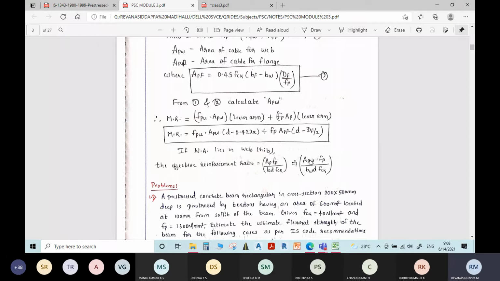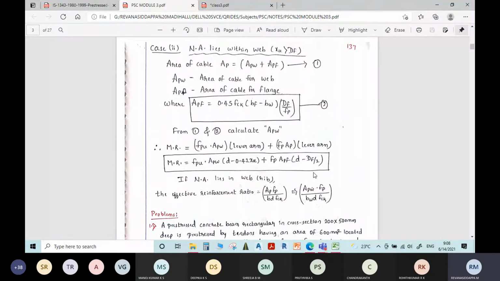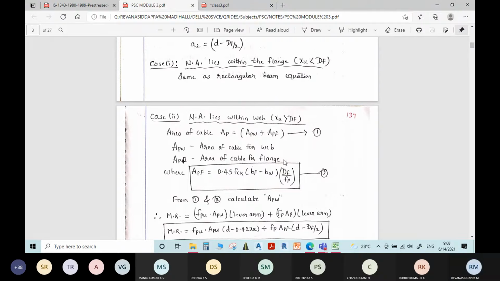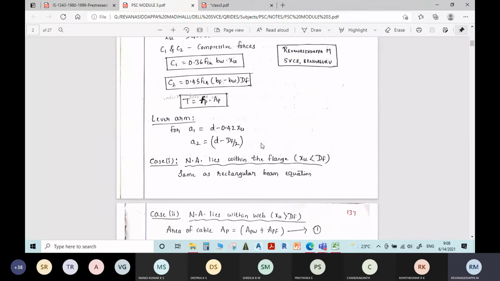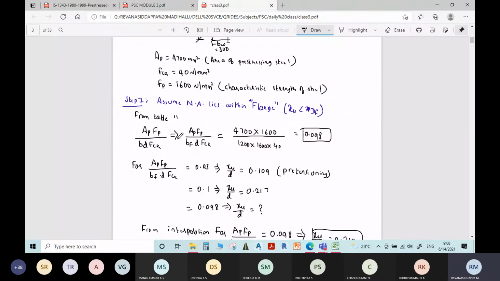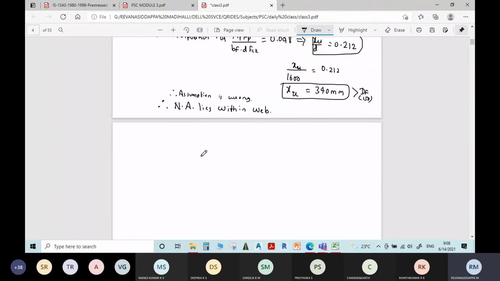If the neutral axis lies within the flange, then we have to take the width of the flange, as we followed yesterday, at the initial stage.